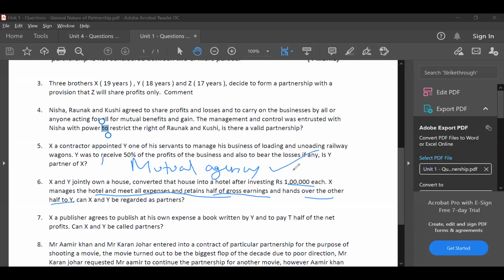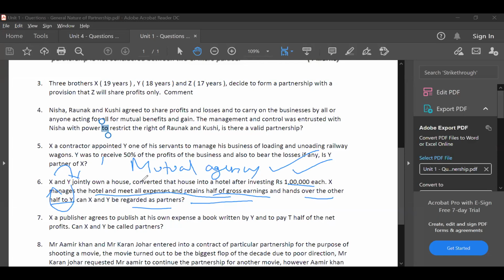There is also sharing of profits. But here they are not mentioning whether X can act on behalf of Y or Y can act on behalf of X. If there is another statement giving you a clue that there is the concept of mutual agency, then it will be a partnership.